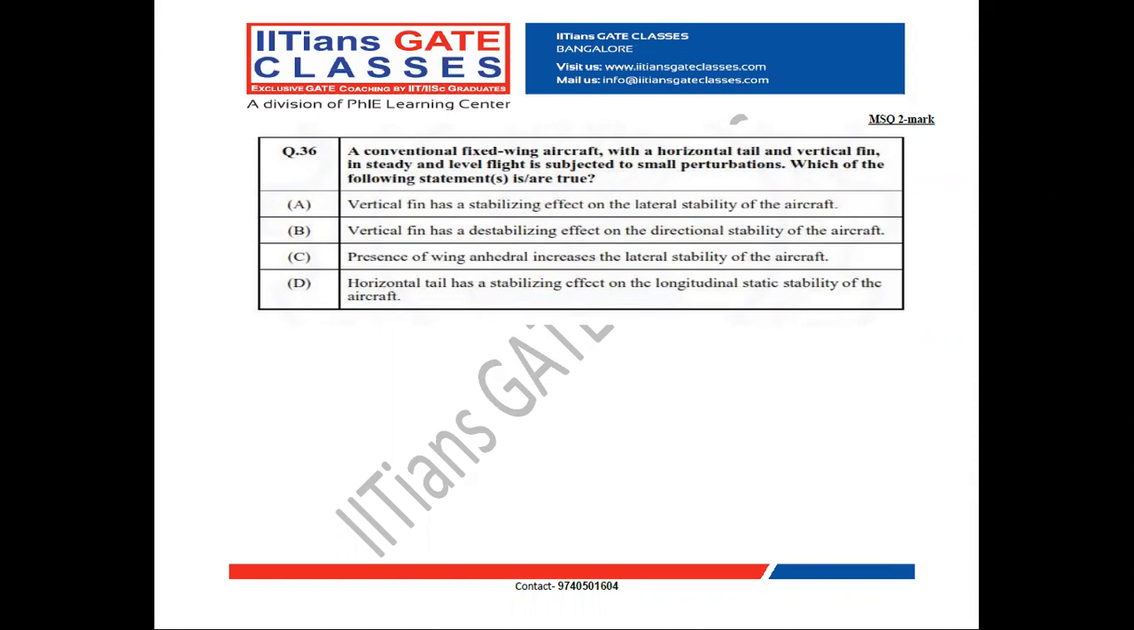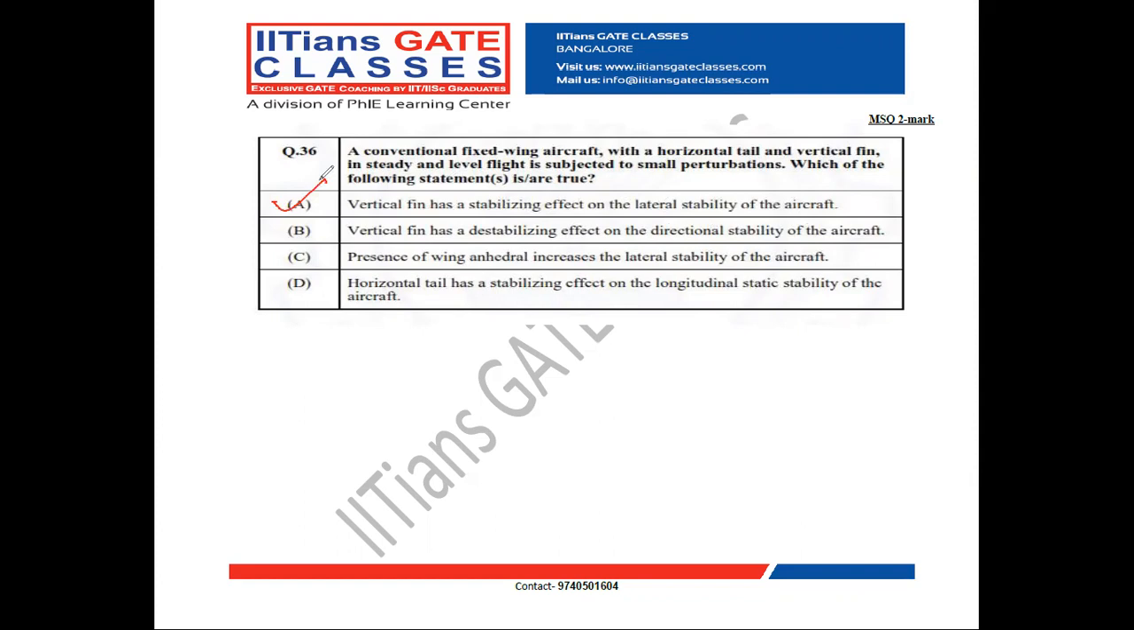What is the primary function of the vertical fin? It's to provide directional stability. But the vertical tail also provides lateral stability, because the vertical fin provides both lateral stability and directional stability. So option A is correct.